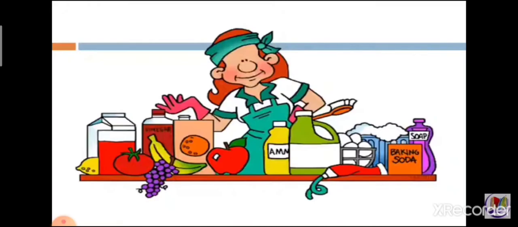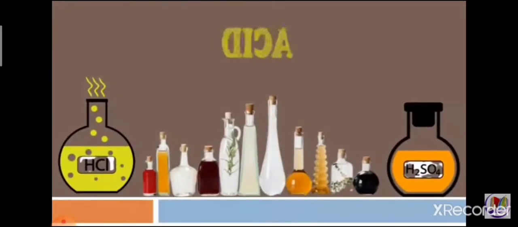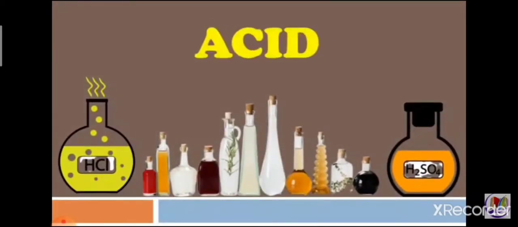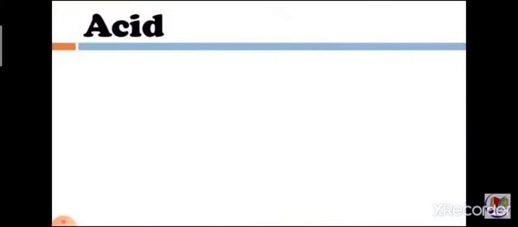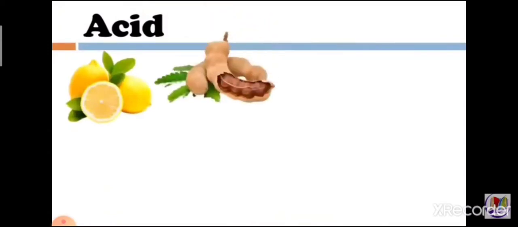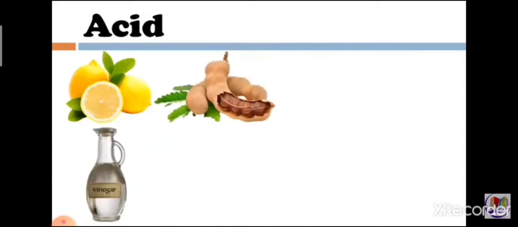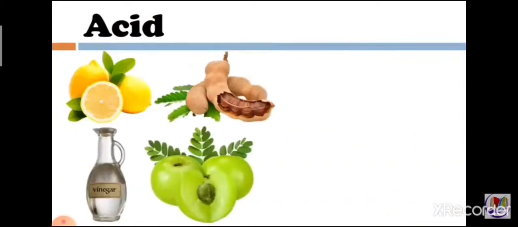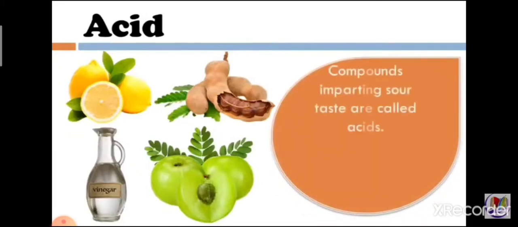So first we are going to learn about acid. So let's learn what is acid. The lemon, tamarind, vinegar and amla, these substances acquire the sour taste due to the presence of a typical compound which is present in them. Such compounds imparting sour taste are called acids. That means acids are the substances which taste sour.